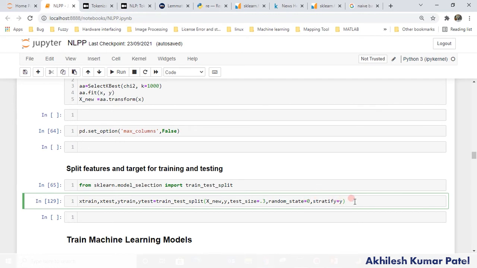As I said, in 1000 I have 700 no and 300 yes, and if I don't use stratify, maybe all the no's will be in the training and we don't have a single no in the testing. So always you will get bad accuracy, because those no's are in the training only.